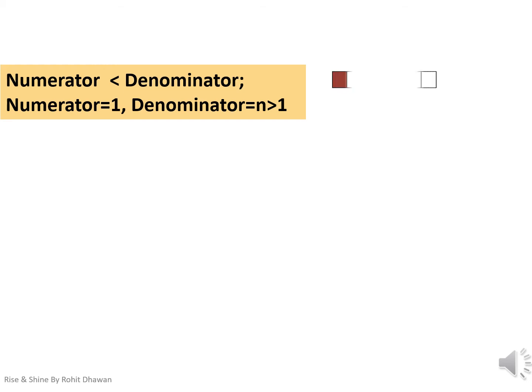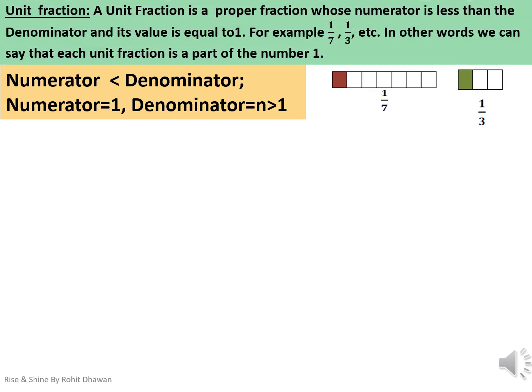For example, 1 by 7, 1 by 3, etc. Such fractions are known as unit fractions. In other words, a unit fraction is a proper fraction whose numerator is equal to 1. We can also say that each unit fraction is a part of the number 1.